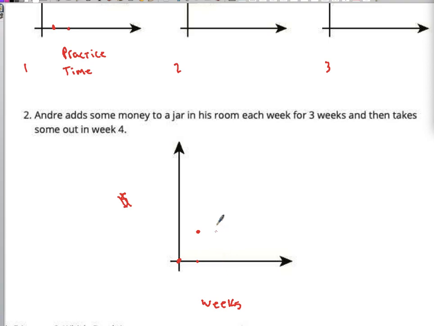Week 1, he adds some money in. Week 2, he adds in some more money. We don't know if it's the same amount. You know, he might add a bunch the second week. We just don't know. And then week 3, he adds a little more, right? And then what happens week 4? Week 4, he takes some money out. So his money is down here at week 4, right? So it goes up and then it goes down. So is money a function of weeks, or is weeks a function of money?